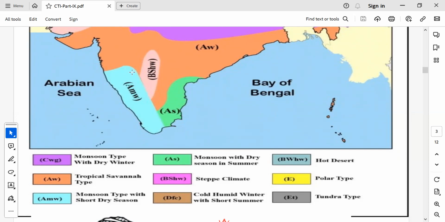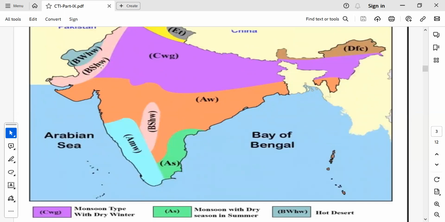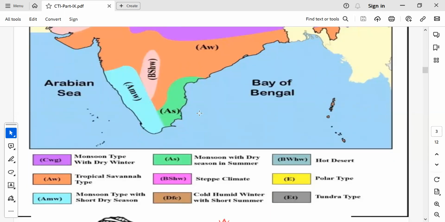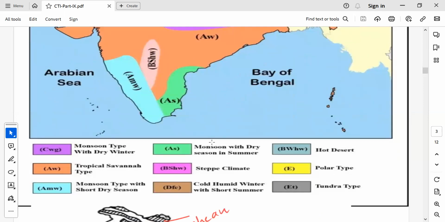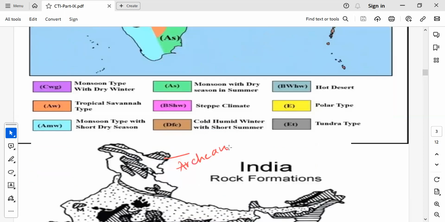Then most of India is covered by the tropical savanna type of region. So steppe and savanna are dominated here. This is also very important. Remember, then these you can easily mark as AS, monsoon with a dry season in summer, which covers parts of Tamil Nadu and Andhra Pradesh. So very important, these symbols and their distribution may be asked.